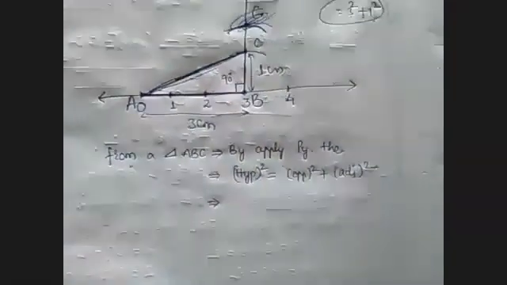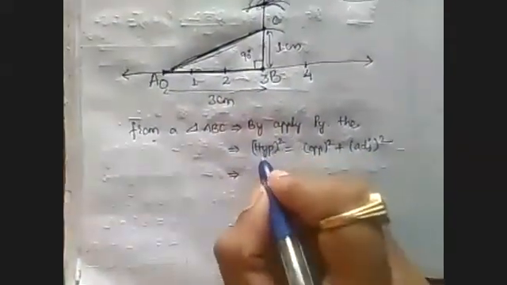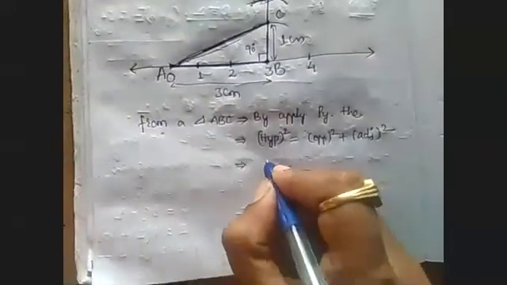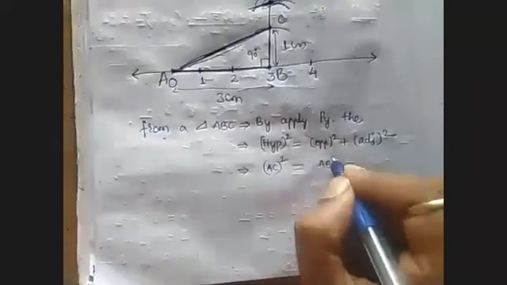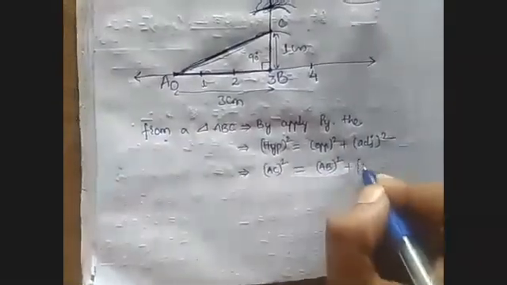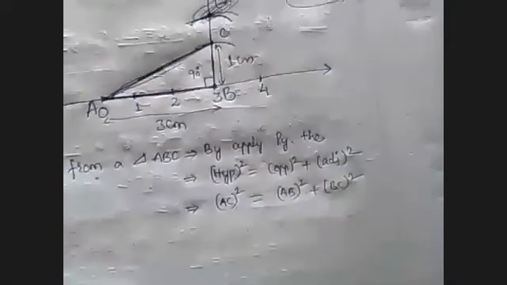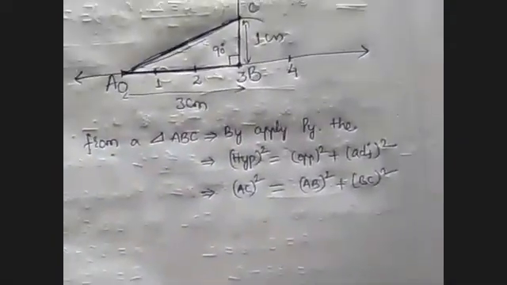So we insert the name in place of hypotenuse: AC square. Then the remaining two sides are AB square plus BC square. Clear? Right. Next, let us write the values.